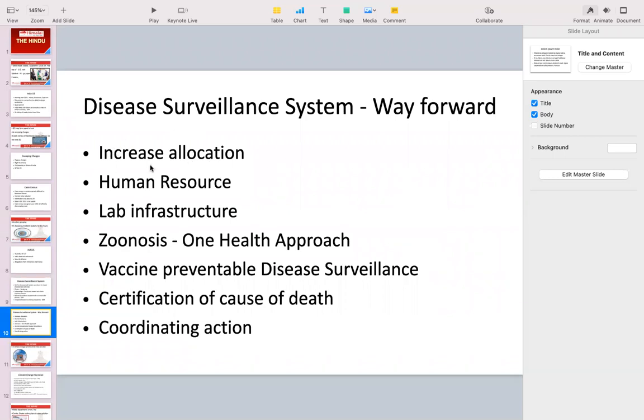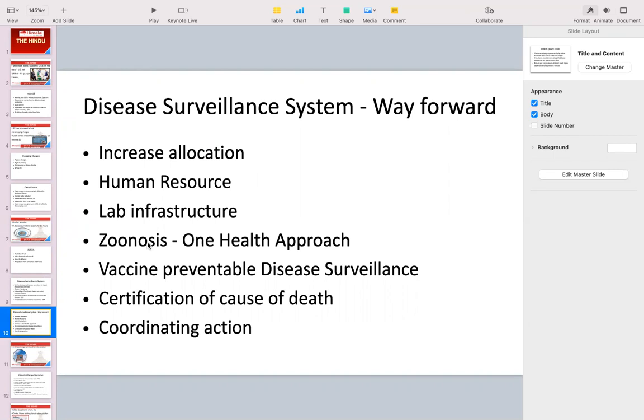So first we need to increase the allocation towards a better surveillance system where we can know how many people are getting infected in which area. Okay, we need to have trained and better human resource, medics, paramedics. We need to have lab infrastructure in place where samples can be tested quickly and the results can be produced. In COVID-19, we have seen testing, tracing, tracking.